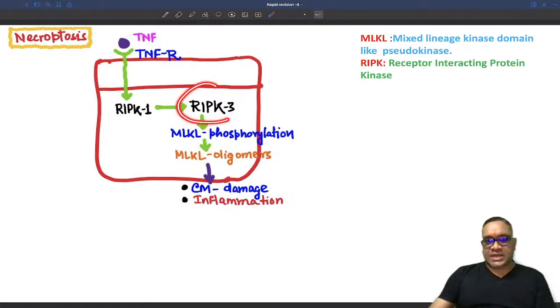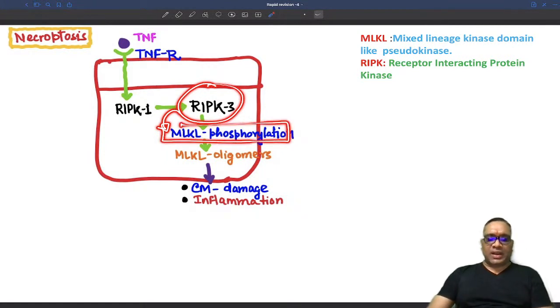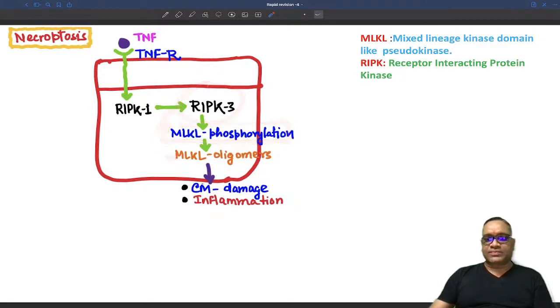And remember, this RIPK3 is going to induce MLKL phosphorylation, right? So RIPK3 will induce MLKL phosphorylation. MLKL will form oligomers which will deposit into the cell membrane. After deposition into the cell membrane, they are going to cause damage of the cell membrane, and that will lead to inflammation. So that is the process of necroptosis.